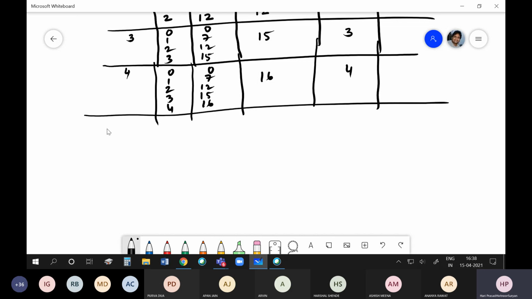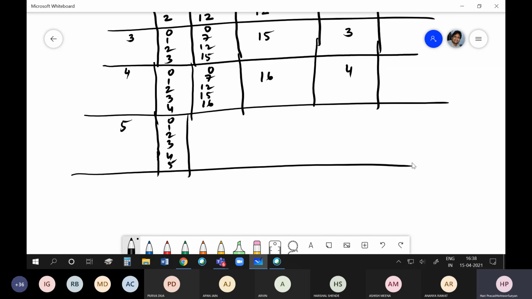Now I have 5 units: 0, 1, 2, 3, 4, 5. You have 0, 7, 12, 15, 16, 15. So I have 16. Here you can see that if I have 5 units, the optimal policy will get maximum benefit only by releasing 4, not 5.